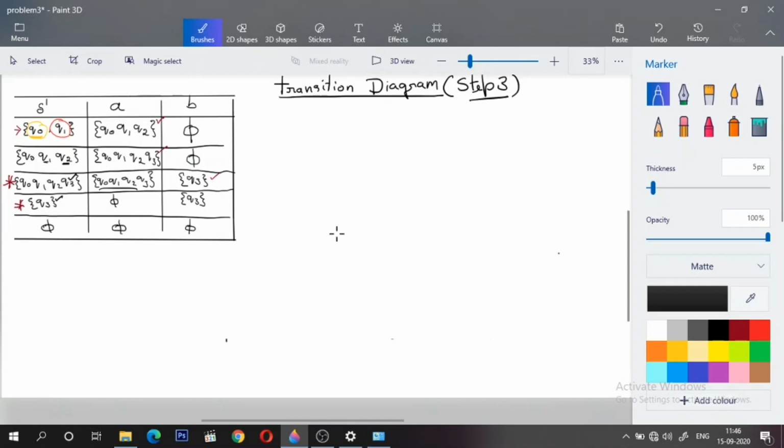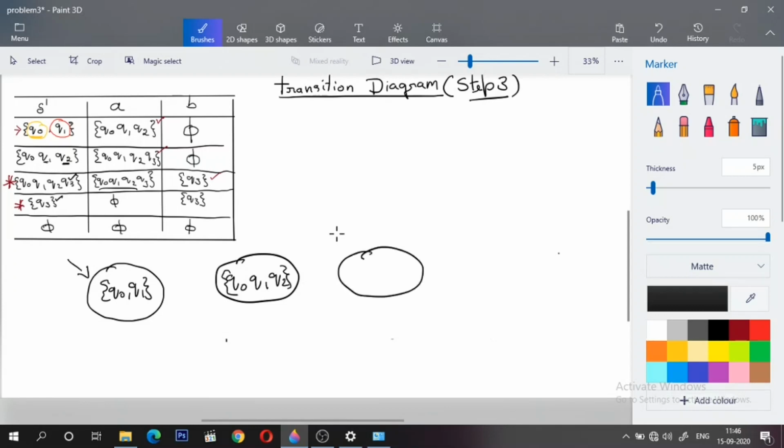The number of states in my transition diagram is dependent on the number of rows in my transition table. So how many rows do we have? We have 5 rows, which means that I should have 5 states in my transition diagram. We'll start with the starting state, which is Q0, Q1, then comes Q0, Q1, Q2, then Q0, Q1, Q2, and Q3.